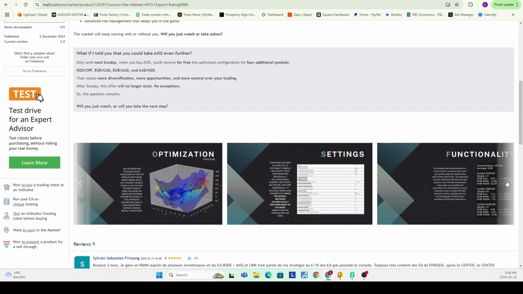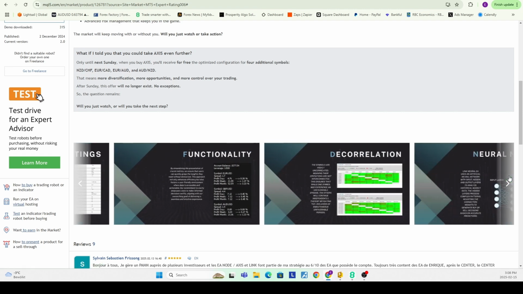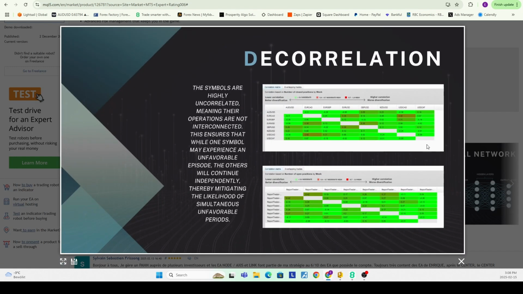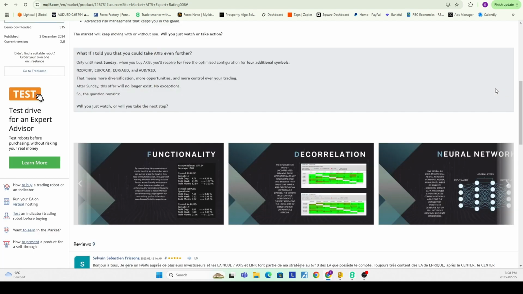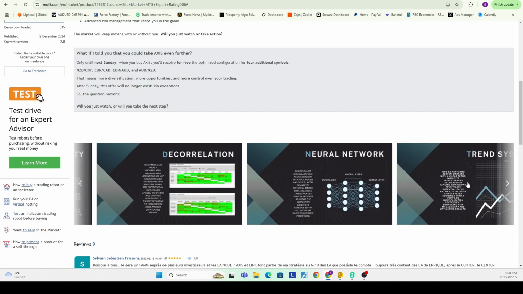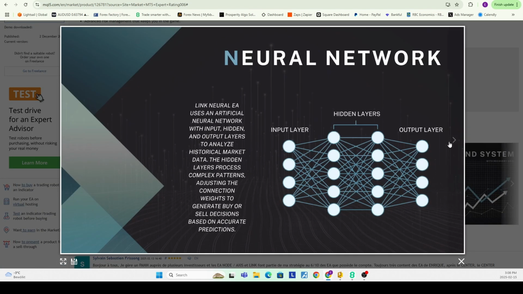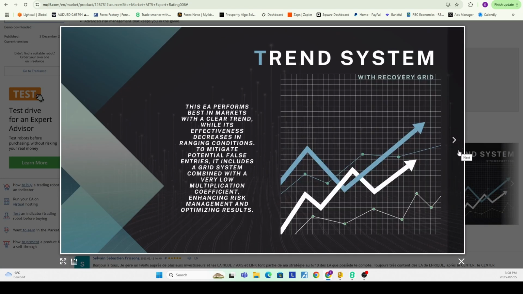He's showing some fancy optimization, some functionality. He ran some correlation test on Strategy Tester, which is fair. Supposedly it uses neural networks. Oh, here we go. A bit more about the actual strategy.